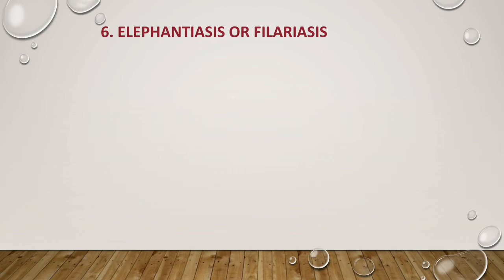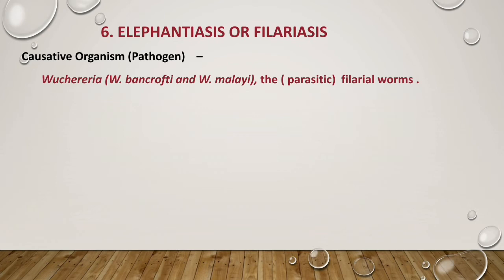Then number 6 common disease is Elephantiasis or filariasis. So my dear student, this Elephantiasis or filariasis is also a common disease in human. Now let us see the causative organism or pathogen. The causative organism or pathogen of Elephantiasis or filariasis is a filaria worm, and this filaria worm is a parasitic worm. That means they are parasites.